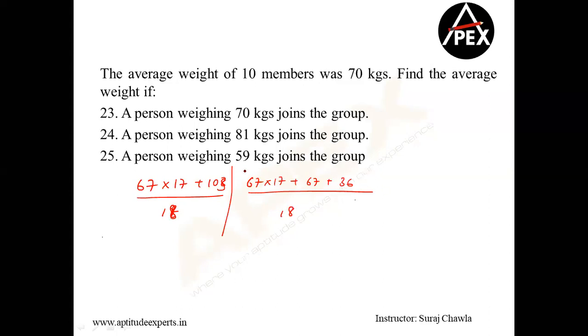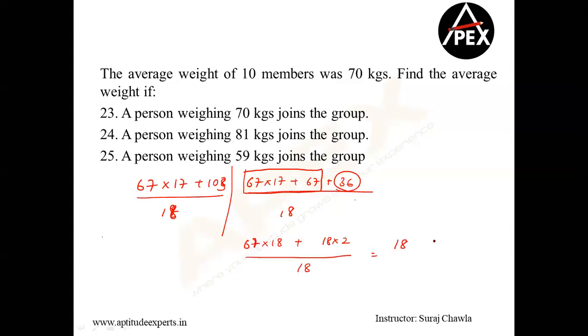Clear? Now observe, if I take this part, can I write 67 into 17 plus 67 as 67 into 18? Clear? Plus 36 can be written as 18 into 2, divided by 18. Clear?